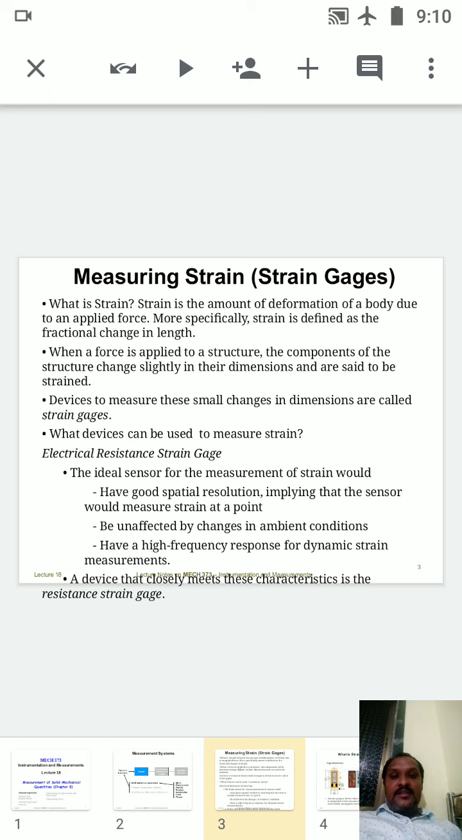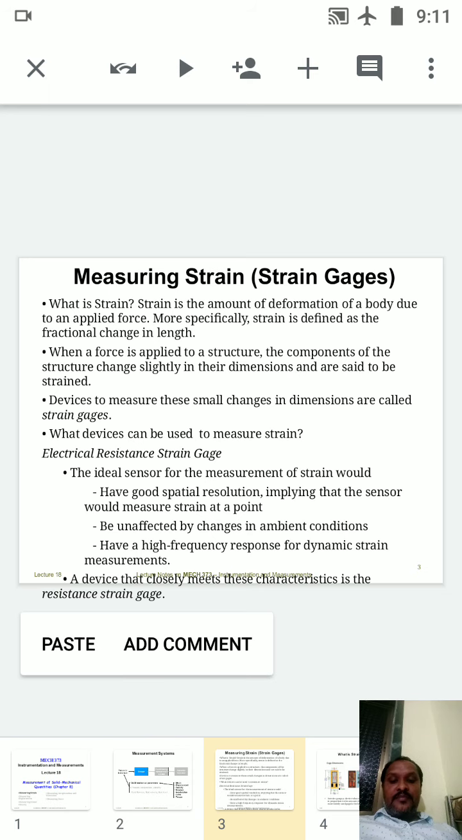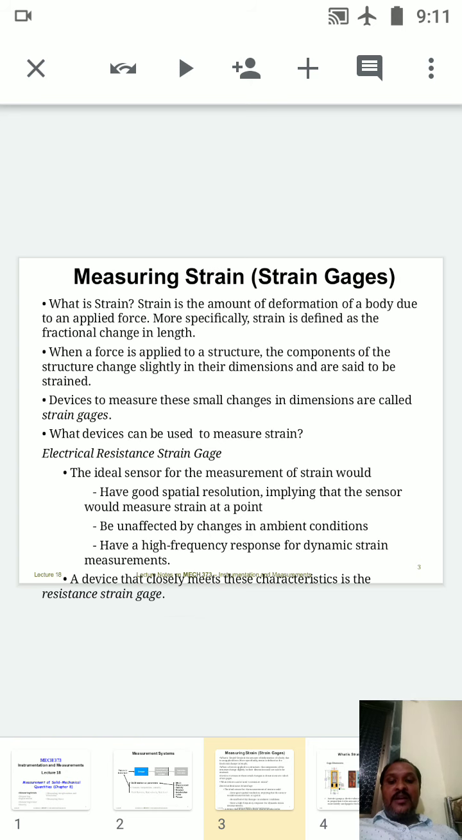So when it is dynamic strain, or dynamic application of the force, meaning continuously varying force, due to those variations of the force, whatever changes happen, for measuring those changes we require a high frequency response, meaning we should have an immediate response from the device. A device that closely meets these characteristics is a resistance strain gauge. So whatever properties I told, if any device meets all these properties, it is called a resistance strain gauge.